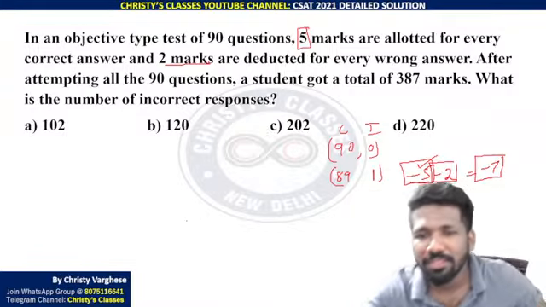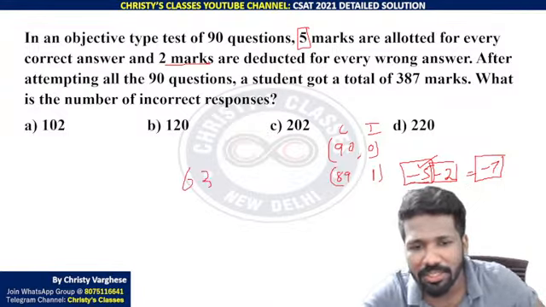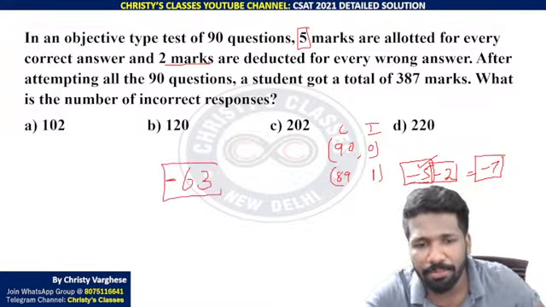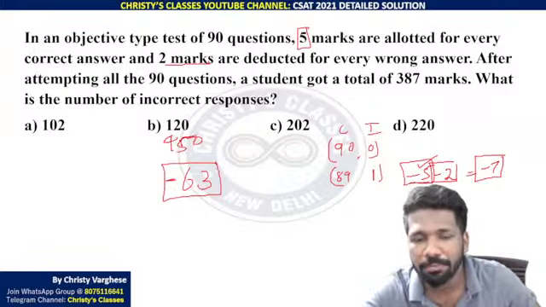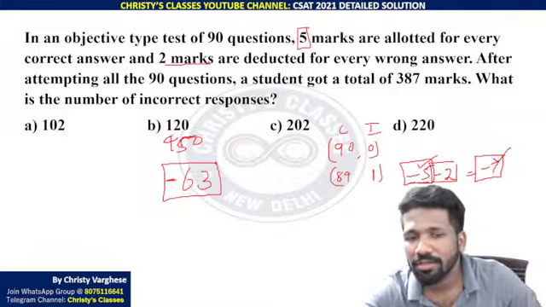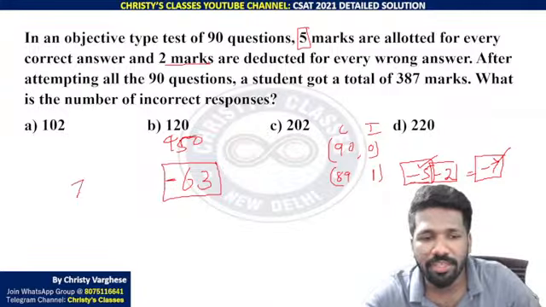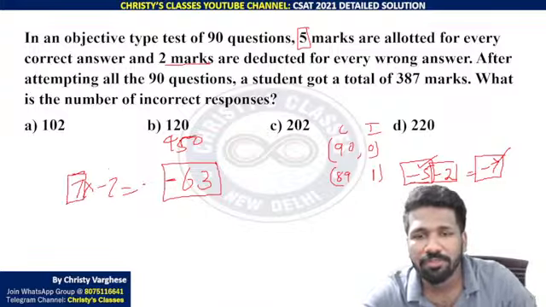So as I told, total 63 marks is lost from the perfect scenario of getting 450. Every incorrect question costs 7 marks. So 63 marks lost means 7 into minus 7 is minus 63 now. So 7 questions will be incorrect. Are you all understanding?